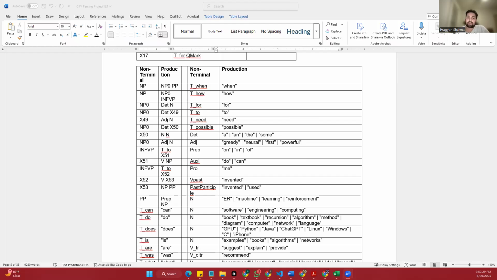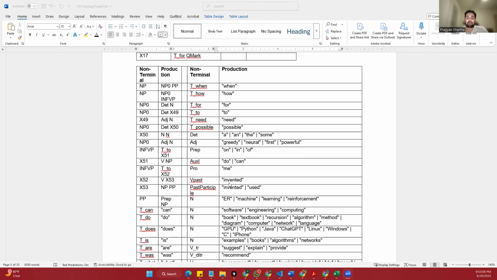Each of these steps follows the CNF format, only two parts at a time. This structure makes it easy for the computer to build a parse table, checking each piece slowly and correctly. We also renamed all the actual words in codes using labels like T underscore can for can, T underscore does for does, and T underscore what for what, and so on. This helps us write clean CNF rules without mixing text and grammar labels. For instance, we write T_can instead of just can, and define T_can equals can as a lexical rule.